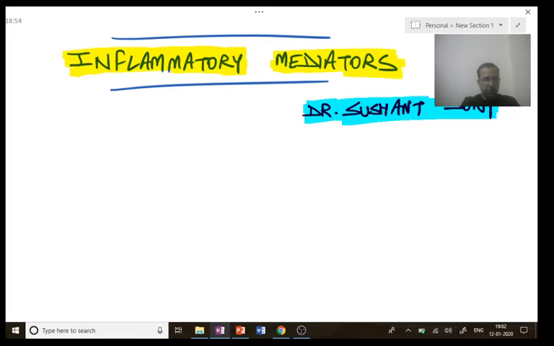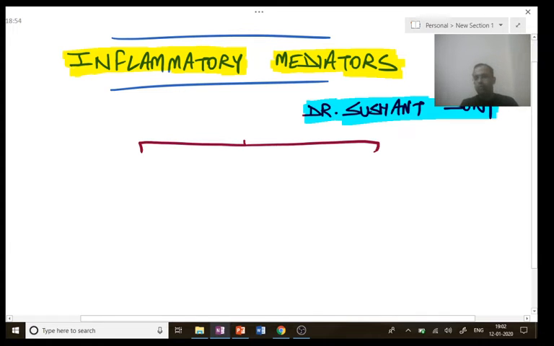Okay, so we can divide the inflammatory mediators into two main categories. Before we go further, inflammatory mediators are an important topic of general pathology, with questions coming from time immemorial. In the recent two papers, the November AIIMS 2019 as well as the 5th January NEET, there were a total of 3 questions from this small but important topic itself. We will be seeing those.